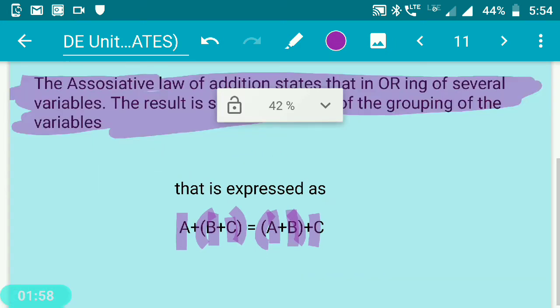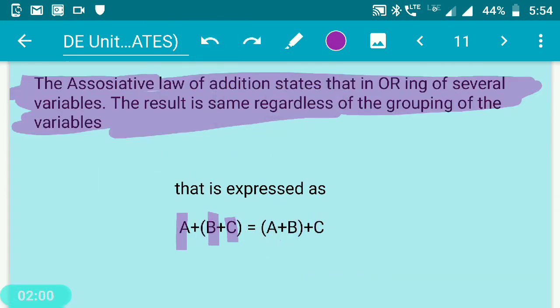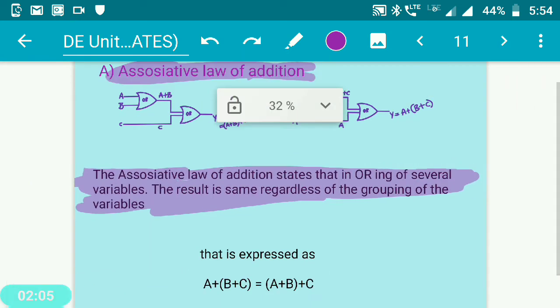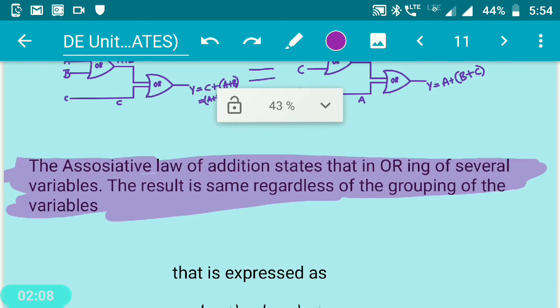Associative law of addition. Okay, I will remove all these marks. Let me go to the definition once again. The associative law of addition states that during the ORing of several variables, the result is going to be the same regardless of the grouping of the variables. Irrespective of the grouping of the variables, the answer is going to be the same.